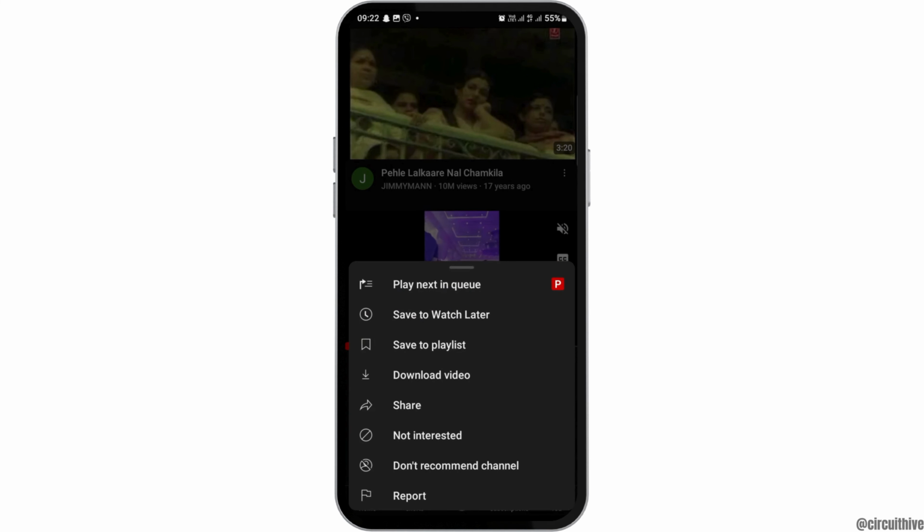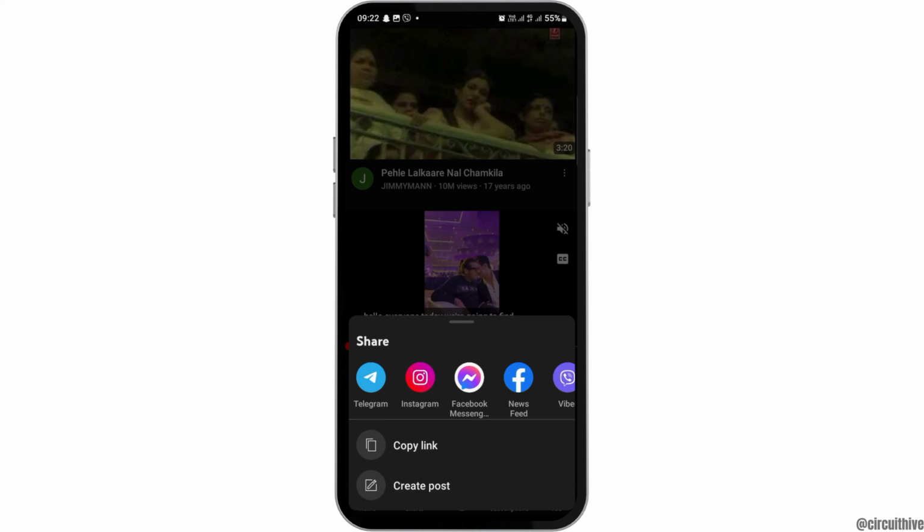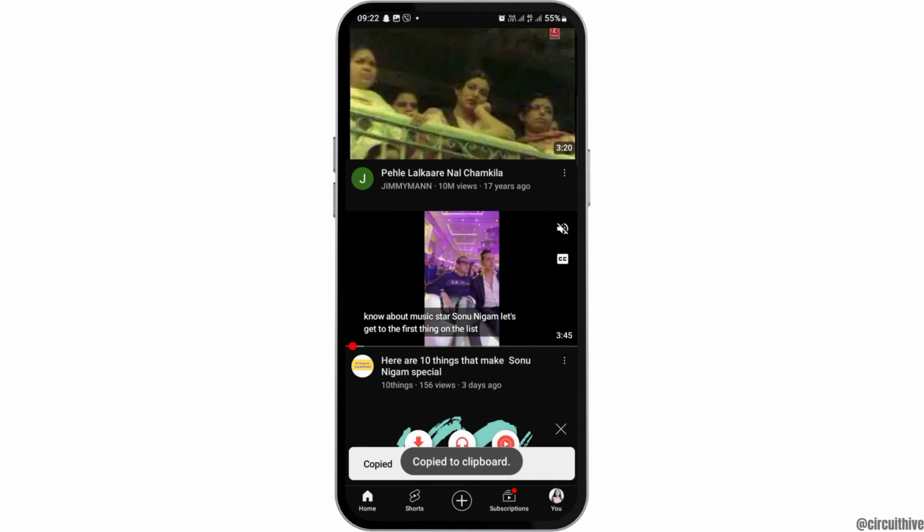After you tap on the video like this, you can see an interface like this. Now here you have to tap on the option of share, and after you tap on the option of the share, you can see the option of copy the link. You have to go to the option of the copy the link, and you can also paste it the way that you want. So this is the way on how you can copy a link of YouTube on your very mobile device.